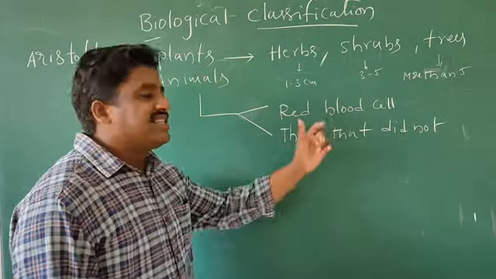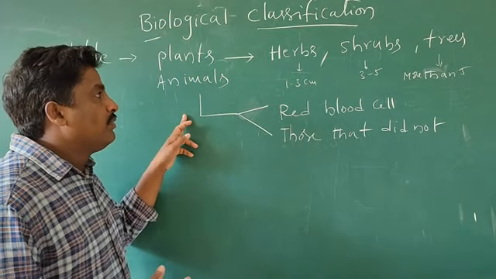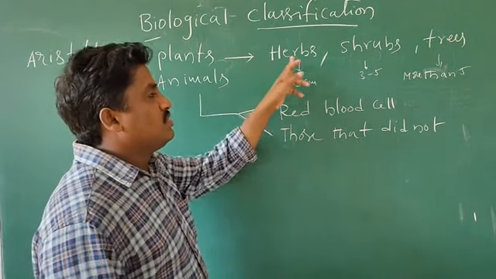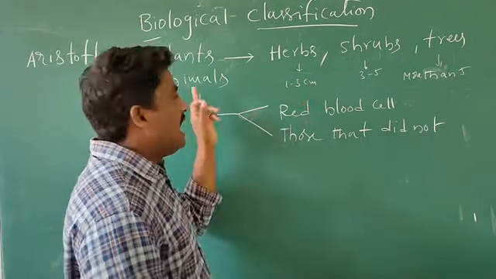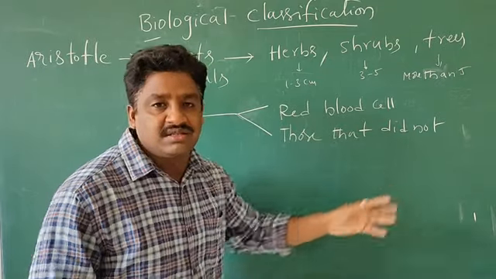So this is the Aristotle classification from earlier. The living organisms were classified by Aristotle into plants and animals. The plants are categorized as herbs, shrubs, trees, and animals are categorized into those with red blood cells and those that did not.